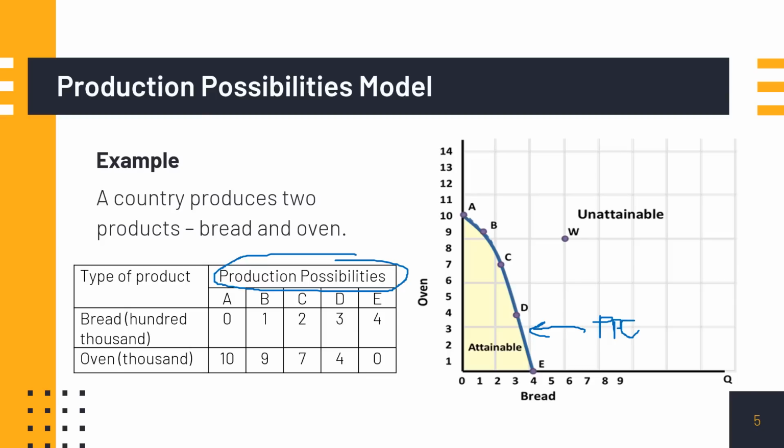Now as you can see, the PPC divides two areas, which are the attainable area and the unattainable area. Attainable area simply means these are all of the products that the economy can produce, whereas anything outside this PPC line, the economy cannot produce. That is why sometimes the production possibilities curve is also known as the production possibilities frontier, because it limits the production at points on or below the PPC.